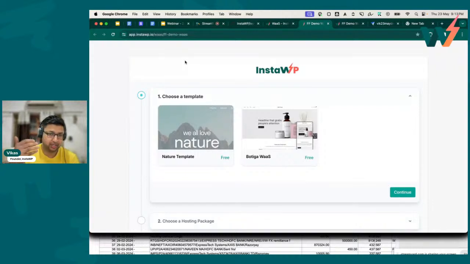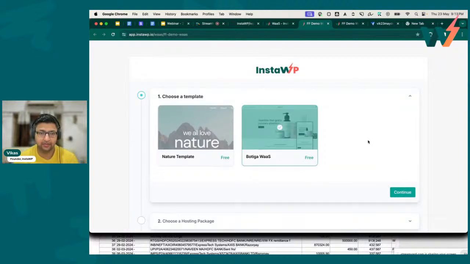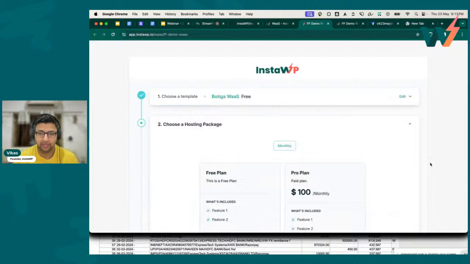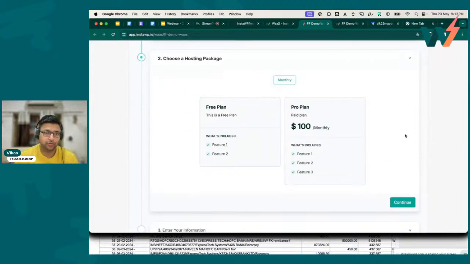And this is the VAS checkout flow when you are not using a third-party checkout like WooCommerce. So let's select one of the templates. As a user, I'm going to select this, this is what I need. Click on continue. Next, I'm going to choose a hosting plan. This is the hosting plan which you have created, right? Under the hood, you might be paying us or a third-party supported hosting company, let's say $9 or $5 or whatever that amount may be, but you can charge the user as much as you want to.